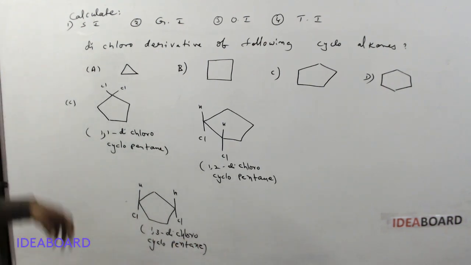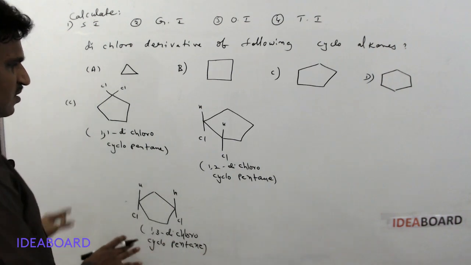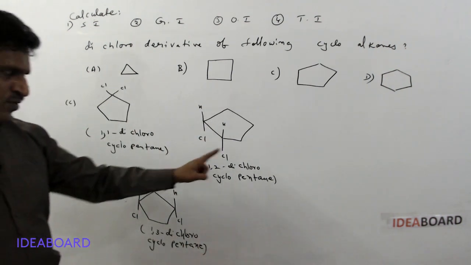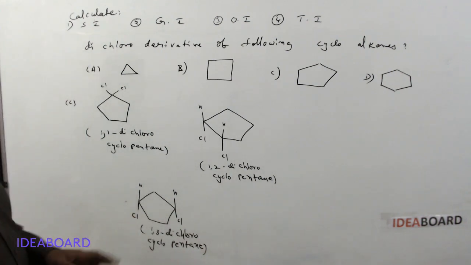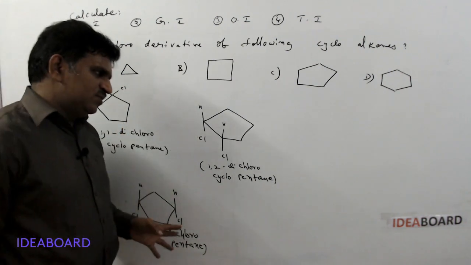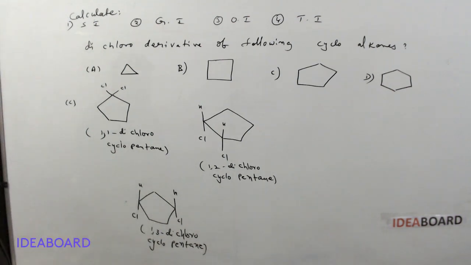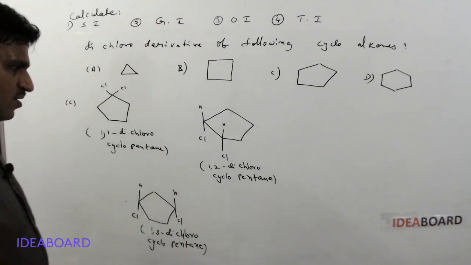1,3 dichlorocyclopentane. So these are the three position isomers: 1,1-dichloro, 1,2-dichloro, and 1,3-dichlorocyclopentane. These three are position isomers and structural isomers. So the number of structural isomers is 3. Now we will check whether geometrical isomers are possible or not.